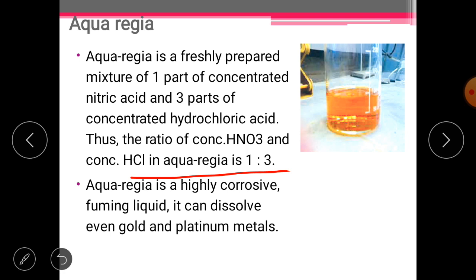Now this aqua regia is a highly corrosive, fuming liquid, and it is such a reactive mixture that it can even react with the noble metals. It can dissolve gold and platinum too. So this is one important thing, and now it must be clear to all of you. Let's discuss the next thing.